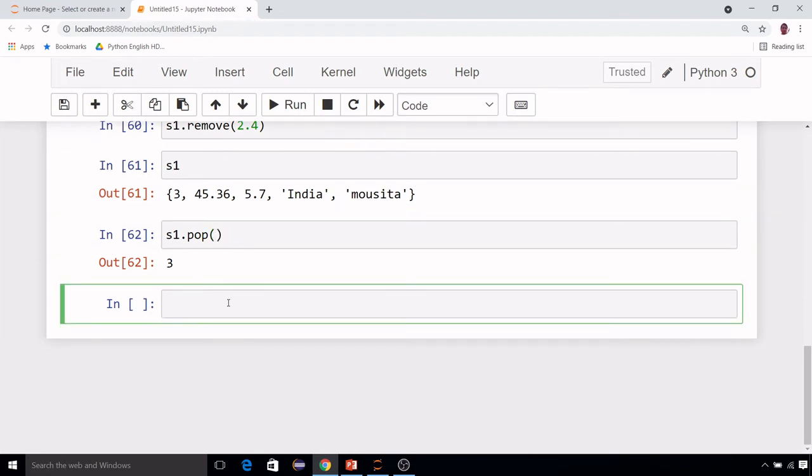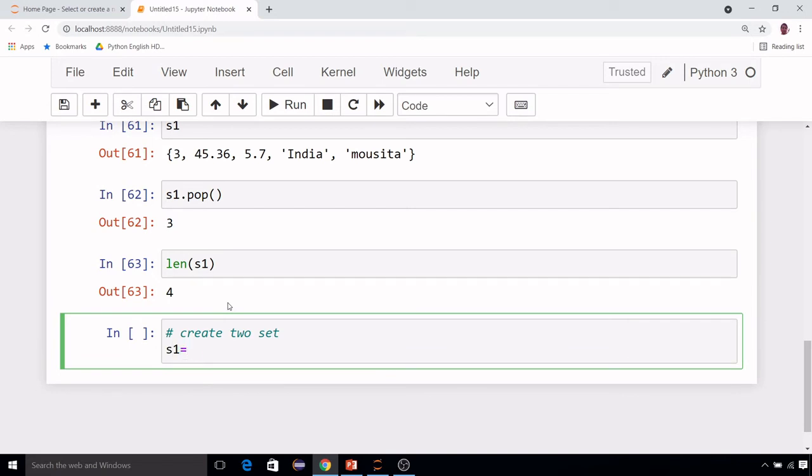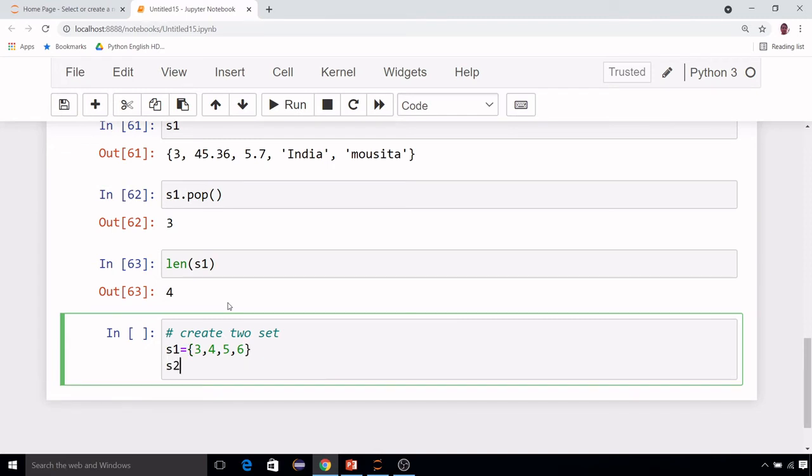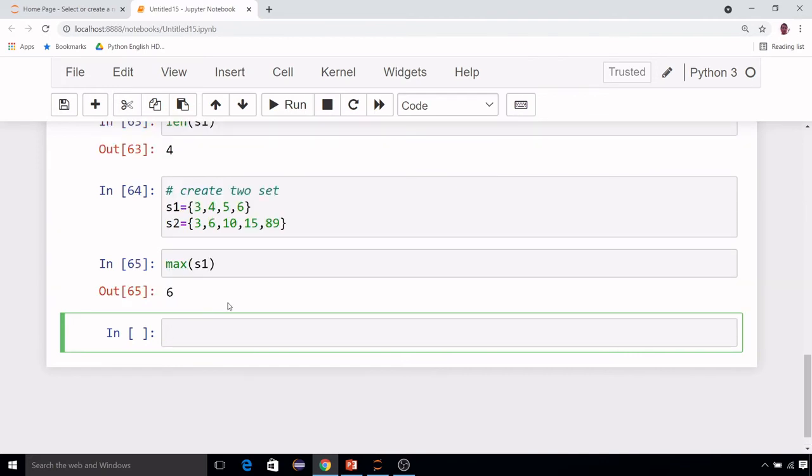Okay, and other functions like max, min or len, those are Python functions. Those will be applicable to set also. Let me create two sets, I want to show you something actually. Suppose s1 equal to some numbers only, this is s1, and s2, some numbers I am passing. These are two sets. Now max or min, all these functions can also be applied. Max of s1 will be 6, max of s2 will be whatever. This will be applicable.